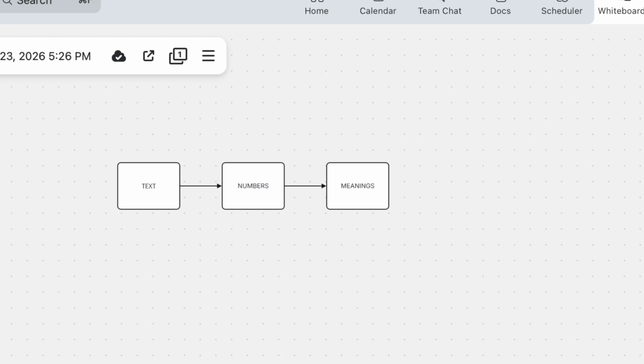Computers don't understand text directly. So we convert text into embeddings. Embeddings are just numerical representations of meaning. Example, learn AI and study machine learning will have similar embeddings. So I used a sentence transformer model to convert text into embeddings in my code.